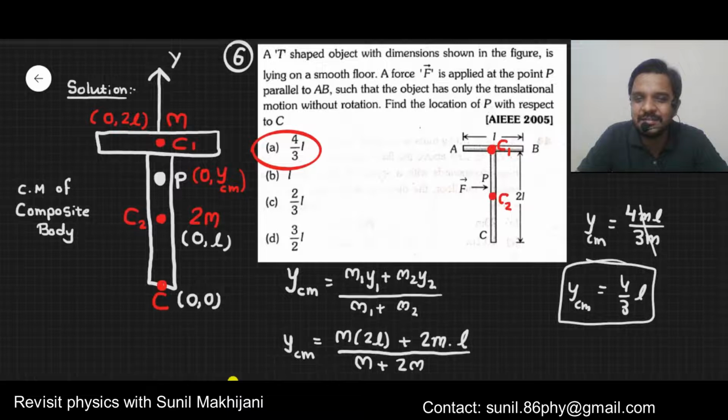Remember, there are two rods. One is horizontal, the other is vertical. So it is a case of a composite body which consists of two rods. Find out C1 and find out C2. C1 and C2 are the centers of mass of the two rods separately. Then treat this question as a two particle system. The entire mass of each rod is concentrated at C1 and C2 respectively. I hope you got this. Now I'm going to the next question.